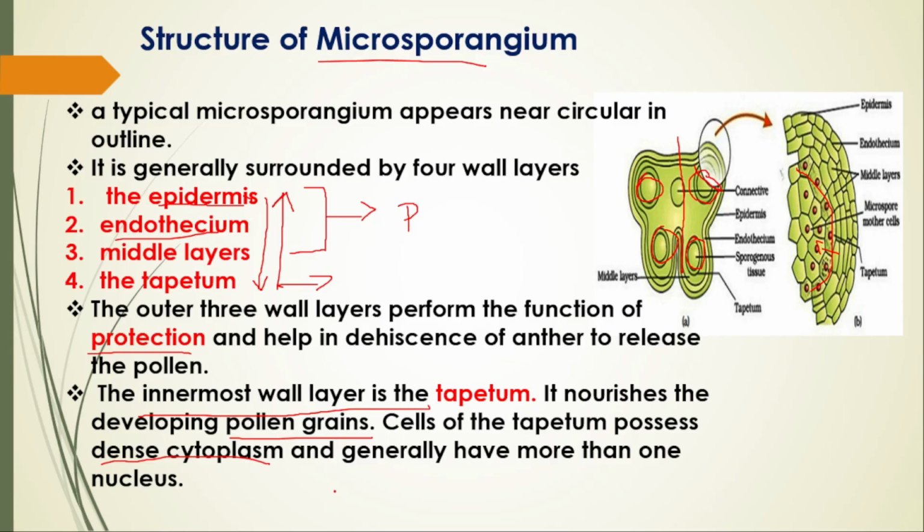That question has already been asked many times. So among them, which is having the multinucleated condition? Tapetum. Among these layers, which provide protection? Epidermis, endothecium, and middle layer. Which nourishes the developing pollen grain? Tapetum. I hope this is clear to everybody.